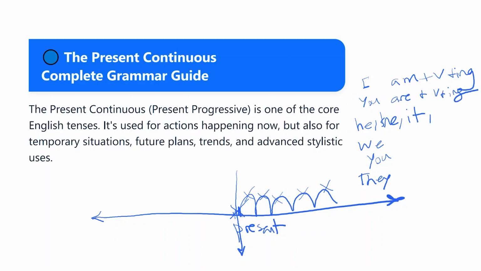He, she, it, plus is, plus verb, that V stands for verb, ing, okay? We, you, they, again, are, plus, let's say, verb, plus ing. So if you know to be, case is done. I am, you are, he, she, it is, we, you, they are, all of them, verb, ing.